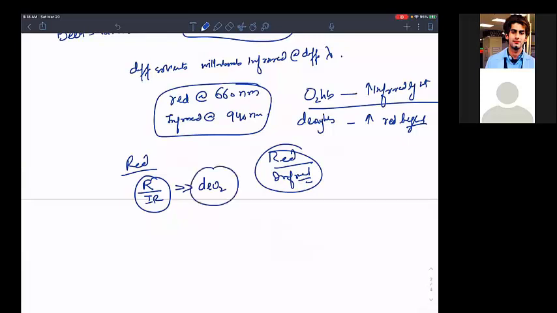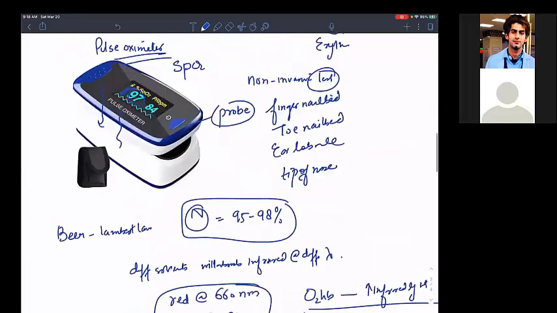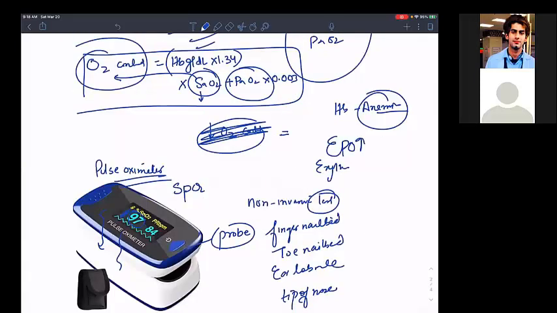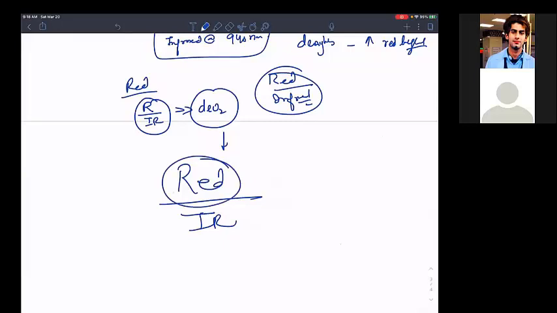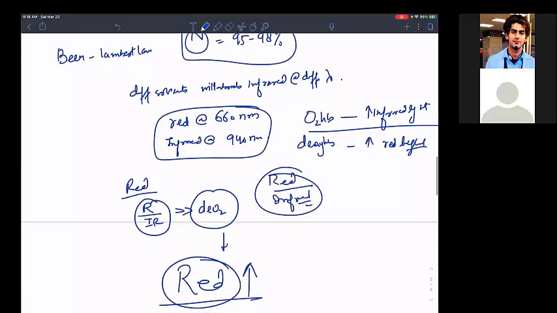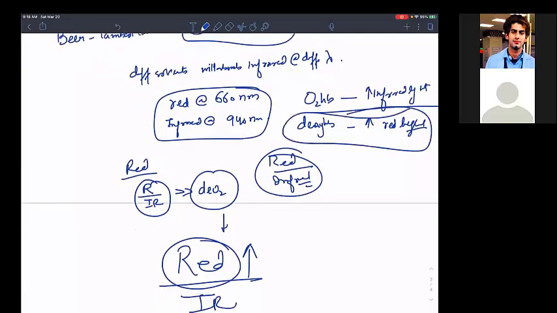Will you now get a low saturation or not? My dears, will you get a lower saturation number here or not? See, the concept is a mathematical concept. This is red, this is infrared. The ratio is more, that means red is more. Red is more, that means deoxyhemoglobin is more. That means less saturation. Guys, are we able to understand the concept?